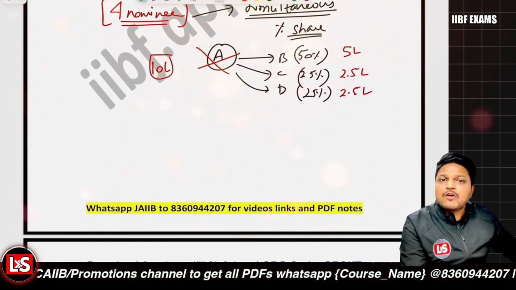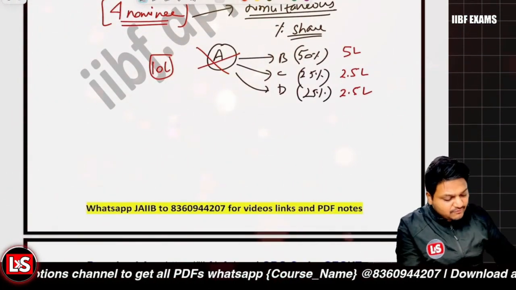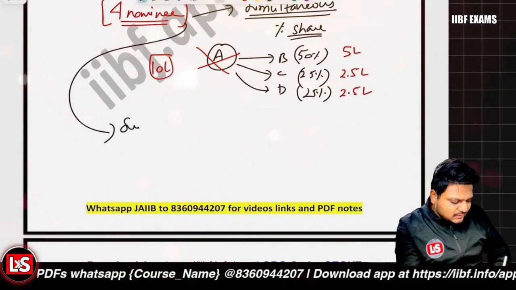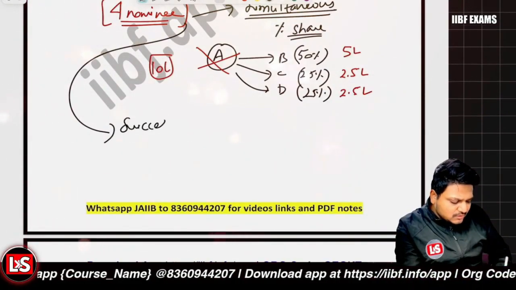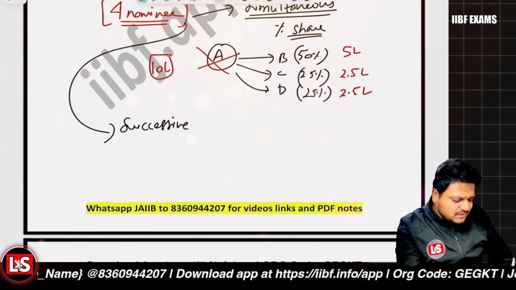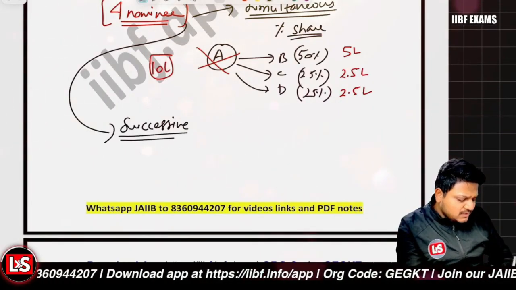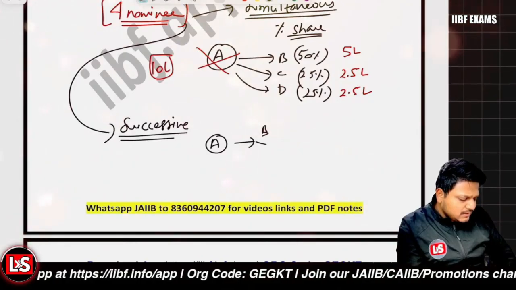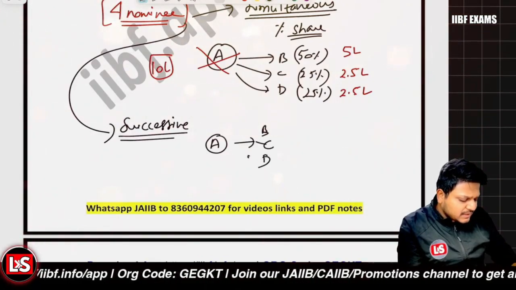The second type of nomination is the successive nomination. The first type I told you, the second type is the successive nomination. Successive nomination means, let's say person A nominated person B, C, and D, right?